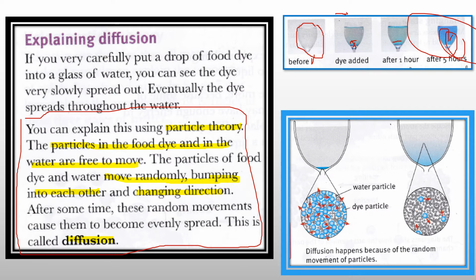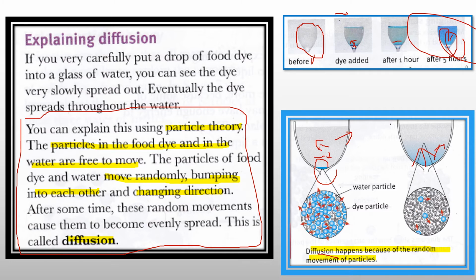You can see the dye particles and water particles bumping into each other, and they start to disperse, and the blue color becomes evenly spread. The diffusion happened because of the random movement of particles.